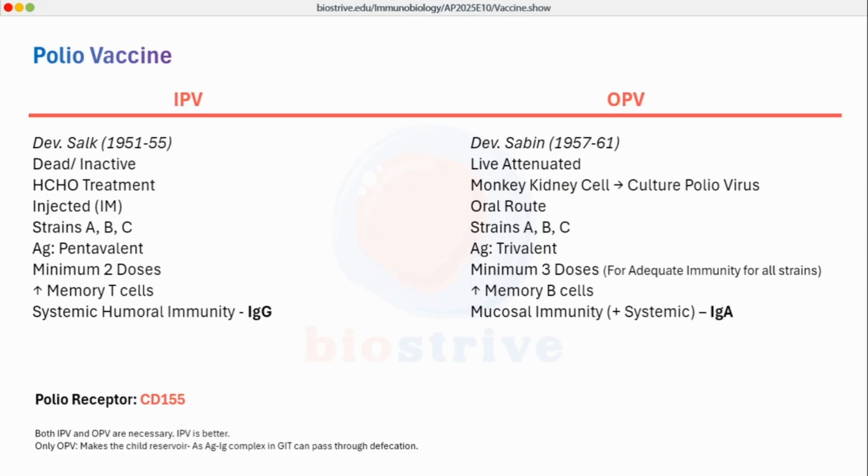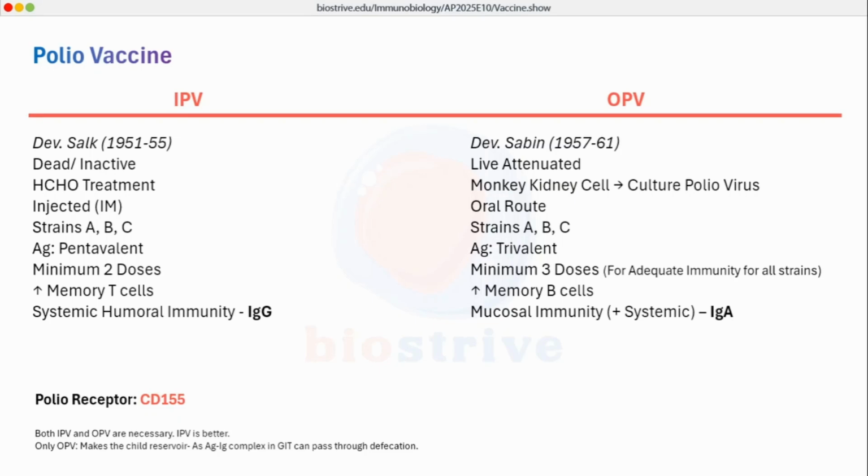In case of IPV, there is majorly T cell response, and in case of OPV, there is majorly B cell response. Because it is administered by oral route, there is involvement of mucosal immunity. There will be class switching to IgA, so abundant antibodies will be IgA. There will also be a systemic response as well. Whereas in case of IPV, the route of administration is through injection, so the main immunity will be of IgG.